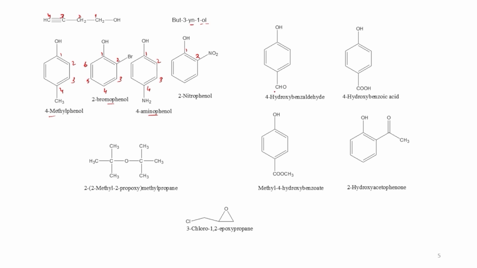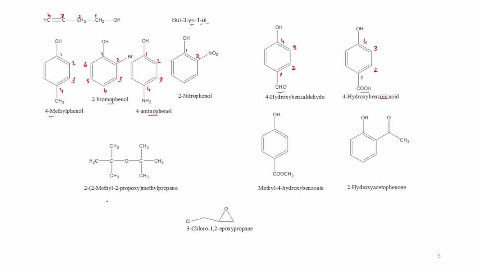Above the OH group is the aldehyde group, and above the aldehyde is the acid group. So preference in this case will be given to the aldehyde group. So this carbon is 1, 2, and this one is 3, and this one is 4. So it becomes 4-hydroxy benzaldehyde. Here again, which group has the preference? It is 1, 2, 3, and this one is 4. So it is 4-hydroxy benzoic acid.